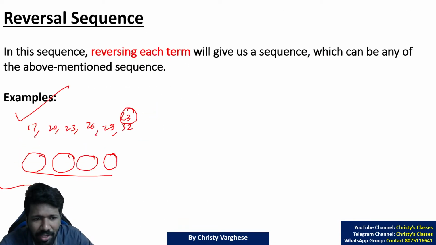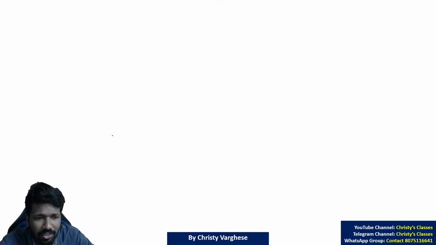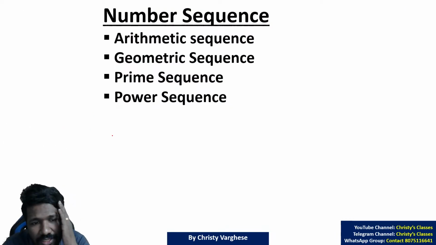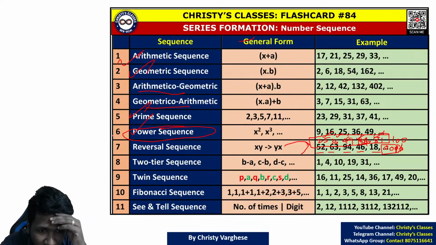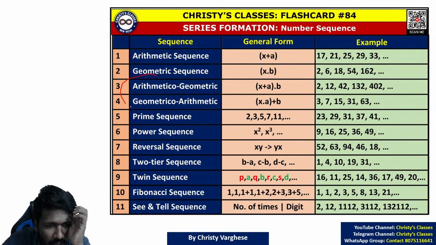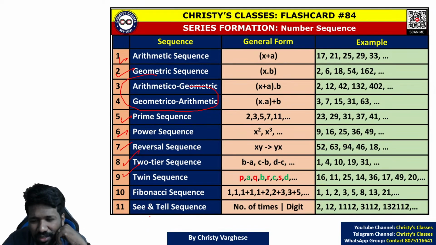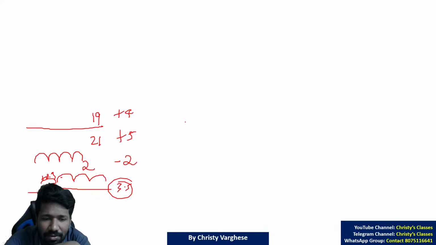So these are the major sequences you should know. Now, more variations are actually possible. I will give you some idea of the variations that can be asked. Variations means these sequences which we discussed till now. These are the major 7 sequences. We have discussed 9 sequences already: arithmetic, geometric, and so on. But that is not commonly asked. Commonly asked are 1, 2, 5, 6, 7, 8, 9. Fibonacci and the others, if you want, you can read and understand from this flashcard. That is not commonly asked. So what is commonly asked, we will discuss.